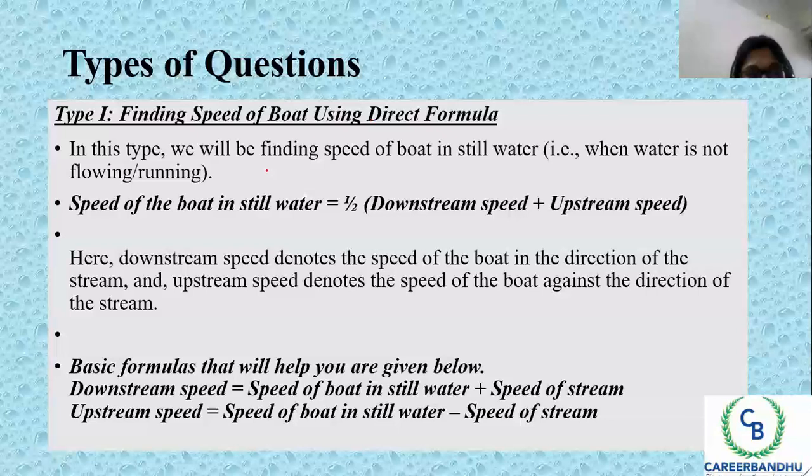For example, the speed of the boat in still water is given by half of downstream plus upstream. The downstream speed we know: we just add the speed of the boat in still water plus the speed of the stream. And to find the upstream speed, we subtract: speed of the boat in still water minus speed of the stream. Let us see an example first.